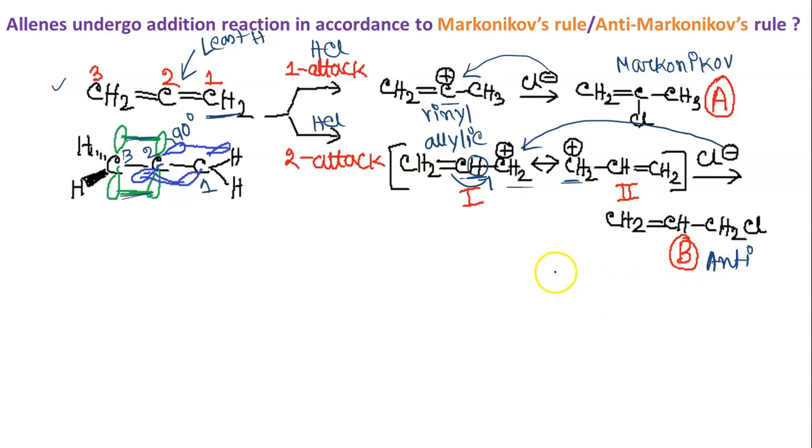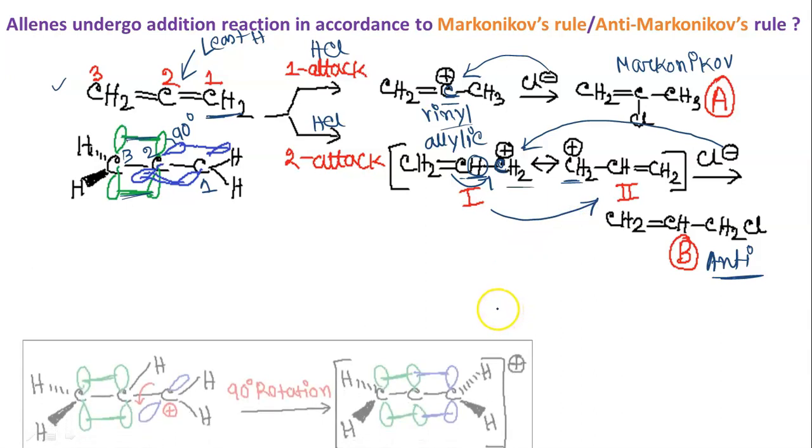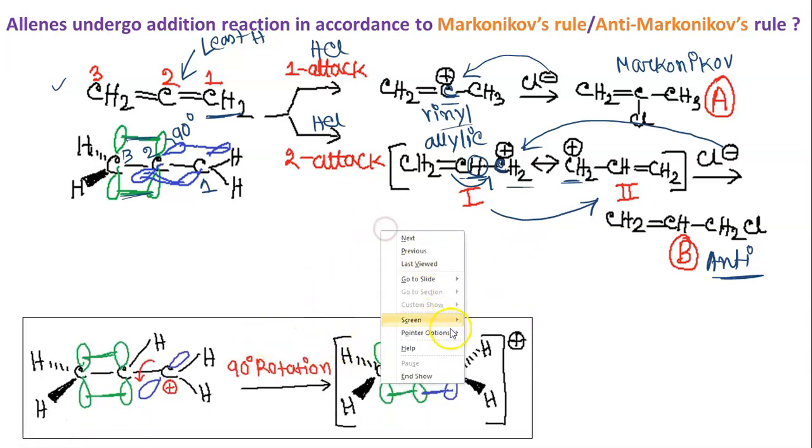Now the question is, if we consider the allylic carbocation stability, because in the vinyl carbocation the positive charge is directly on the double bonded carbon, which is less stable, because this carbon has more electronegativity compared to this carbon, so it will destabilize. That is, the vinyl carbocation is less stable compared to the allylic carbocation. But according to that explanation, the anti-Markovnikov product should be the major product and Markovnikov should be the minor product. But actually the case is not so, because for this resonance to occur, that is from 1 to 2, it requires a 90 degree rotation.